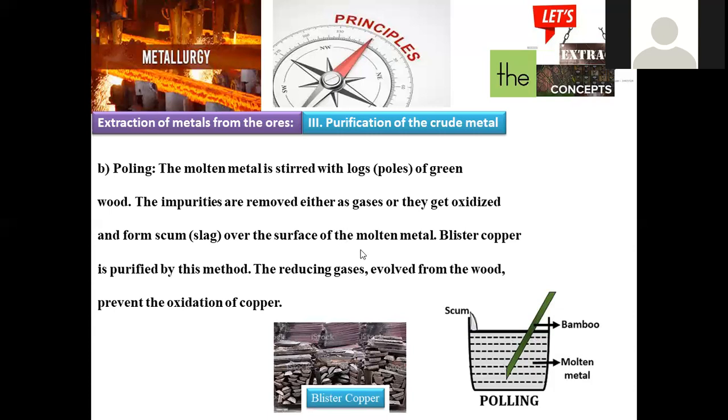So this is another method called poling. And here the blister copper is purified by this process. Poling is most prominently applied for the copper purification process.